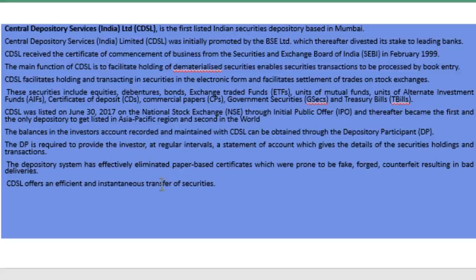The depository system has effectively eliminated paper-based certificates, which were prone to being fake, forged or counterfeit, resulting in bad deliveries. CDSL offers an efficient and instantaneous transfer of securities.